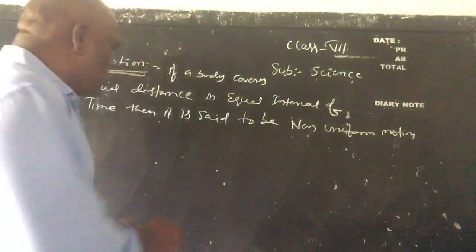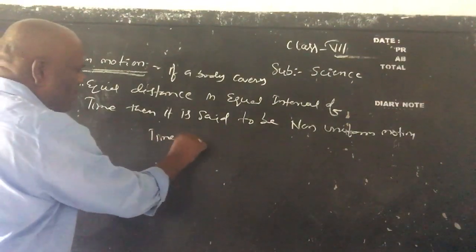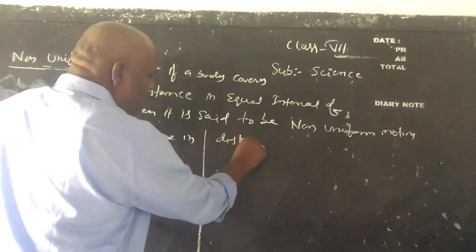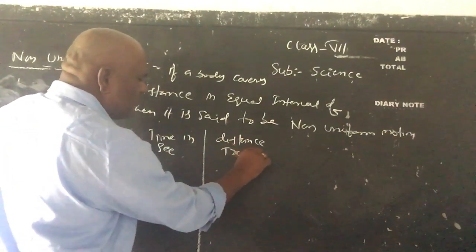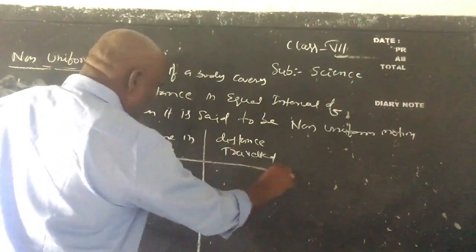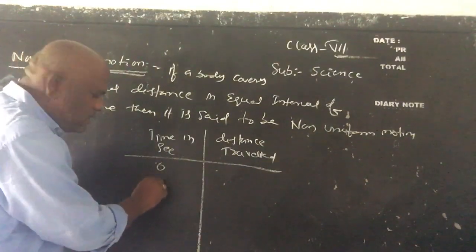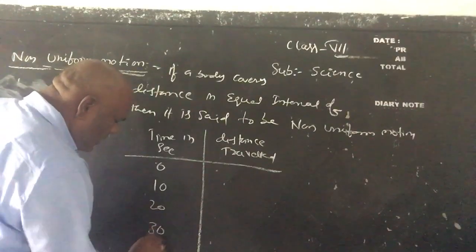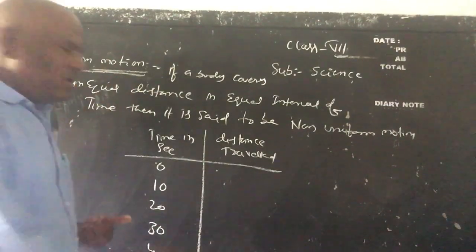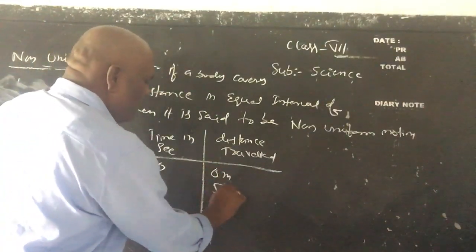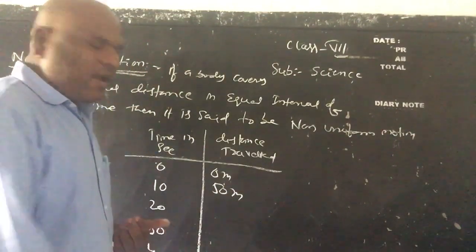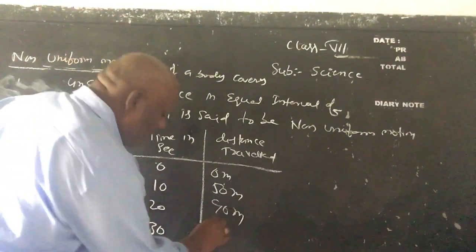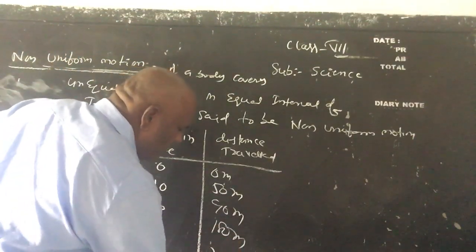For example, time in seconds and distance traveled. Children, observe very carefully: 0, 10, 20, 30 and 40 seconds, and the distances are 0 meters, 50 meters, 90 meters, 180 meters and 230 meters.